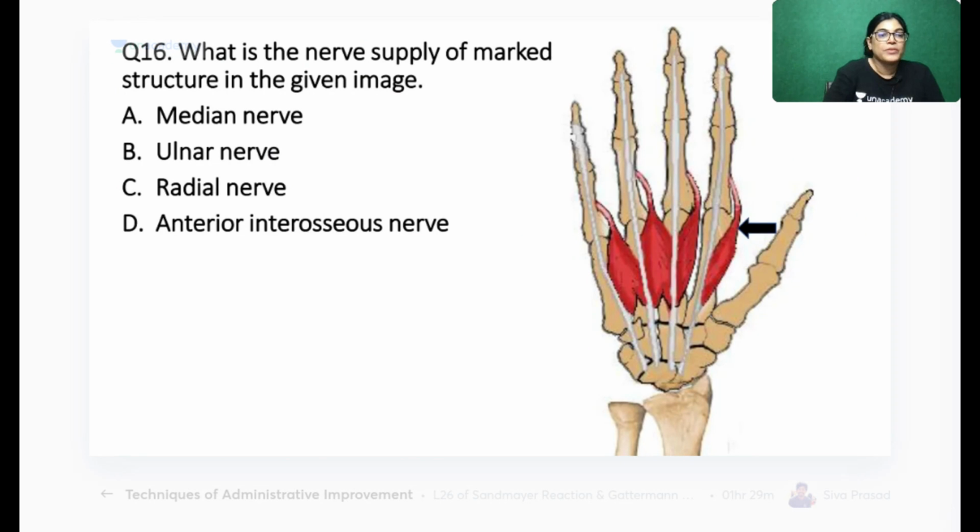Let's move on to the next. What is the nerve supply of the marked structure in the given image? You have to identify that muscle and tell me the nerve supply. Your time starts now.